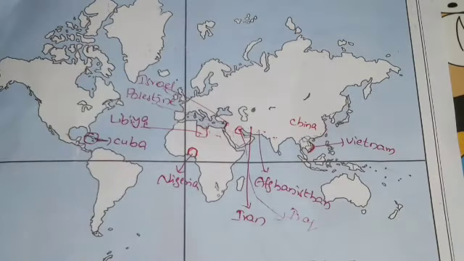So this is about the world map, which you get in paper 2. All of you practice well, and after seeing this, take one empty map and point out all the map pointings.